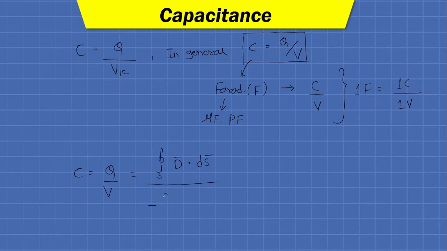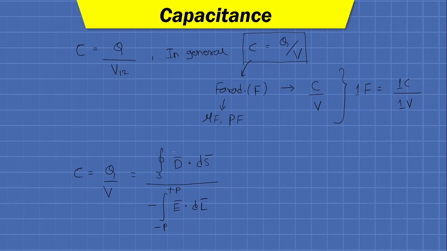Potential difference is defined as negative of the integration from the negative to the positive place of E bar dot dl bar. This is nothing but the amount of work done to move a unit test charge from the negatively charged conductor to the positively charged conductor.